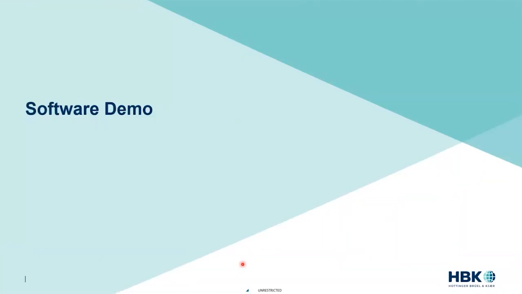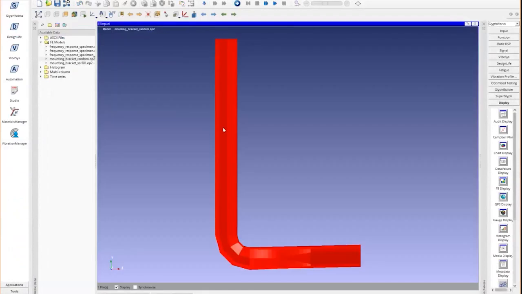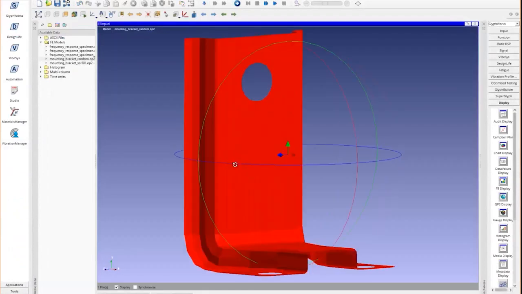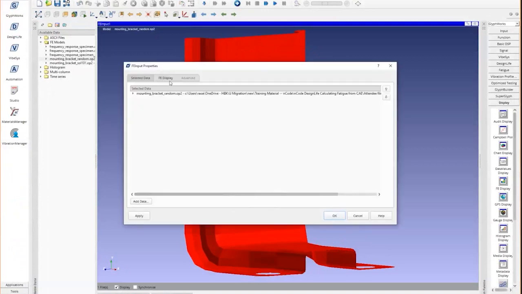approach. Okay, so with that, I have about 5 minutes left, so I'm going to open it up for a software demo, and then we'll come back to this summary slide. So I'm just going to bring up my software here. So we'll just do one example. So what I have here is basically a bracket model that I've brought in. So this bracket has been solved for.